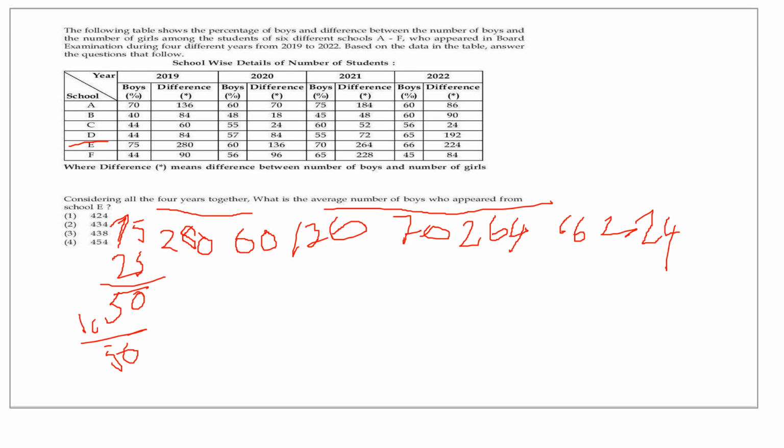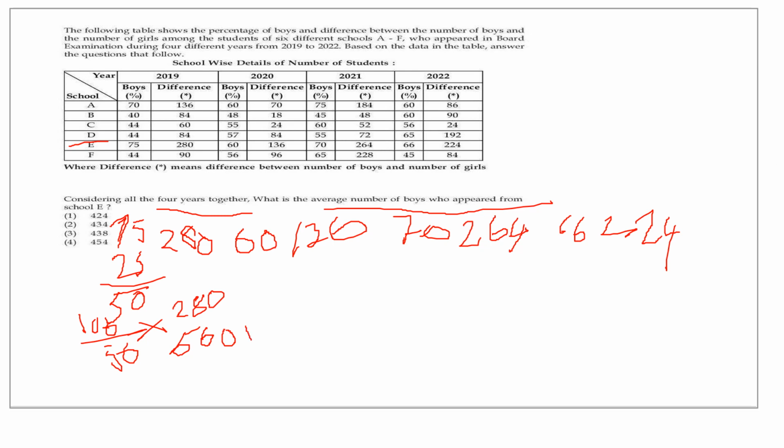If the difference is 50, the total students are 100. If the difference is 280, what is the total students? You will get 560. The total number of students is 560. Okay, and now this is the total number of students, and you have to find the total number of boys. So what is the total number of boys?